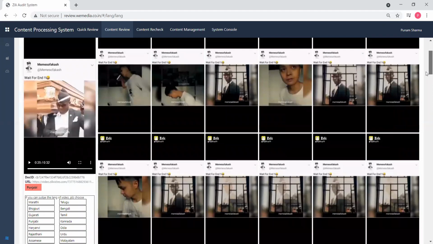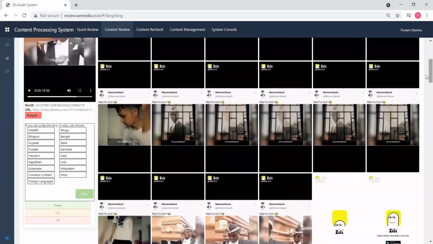Okay, so this is the common content. I will explain you what is the common content as well as what is all about languages, how you have to select the language. For example, this is the common content that I've checked. Okay, so what I will mark common content from here. Please off your mics.